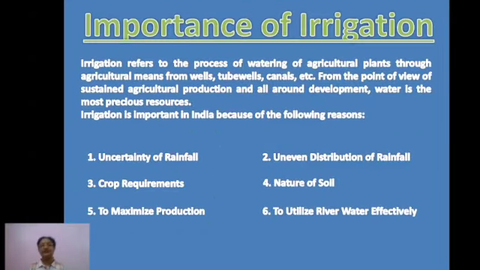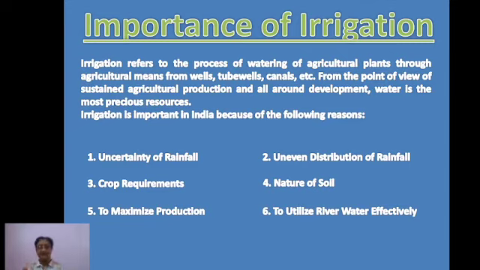Now let's talk about the importance of irrigation in a country like India, where agriculture is of so much importance that our economy itself is called an agrarian economy. That means the economy of India is to a great extent dependent on agriculture, on total agricultural production, and some other occupations are also dependent on agriculture.